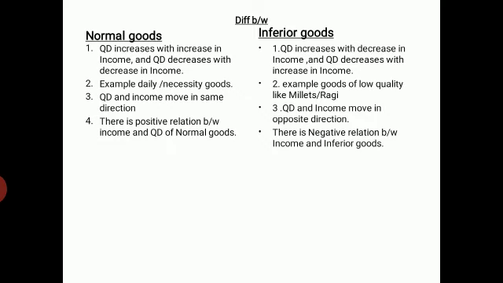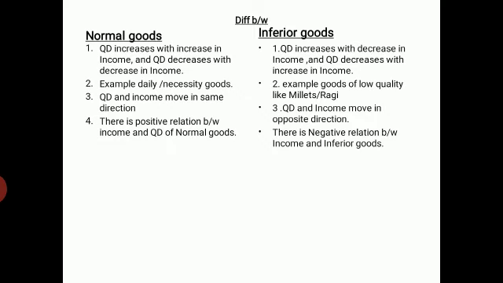Then normal goods, second point, examples are daily goods or necessity goods. You can give examples like fruits, vegetables, milk, eatable items. Then inferior goods examples, goods of low quality like millet and ragi. This is the textbook example. You can give any other example also.